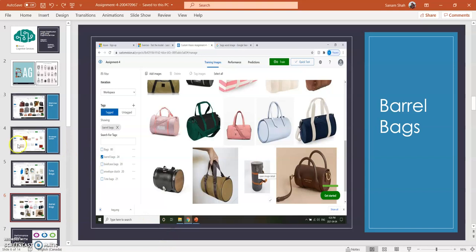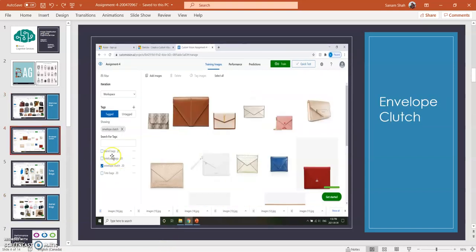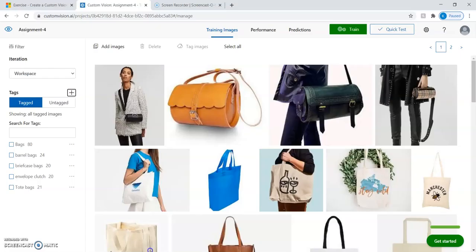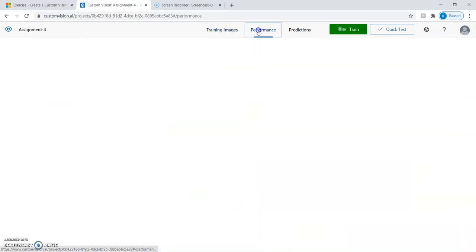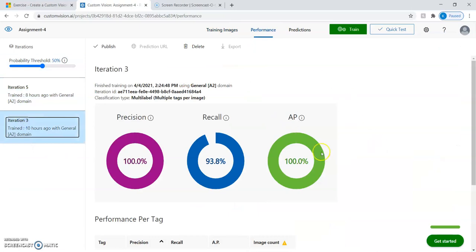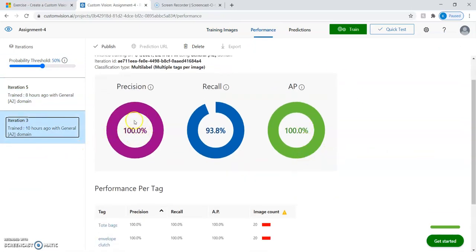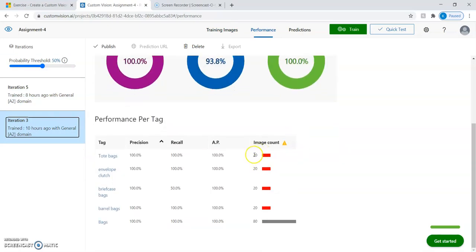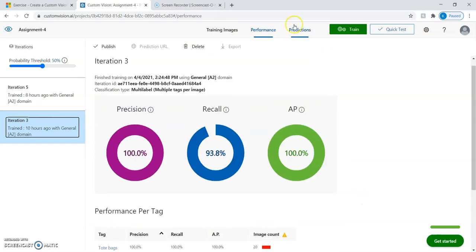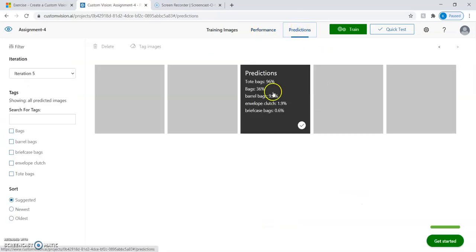So if we see here, initially I took 20 images for each and every category, and then I trained my model. If I see performance of my first iteration, that is 100% precision, 93.8% recall, and 100% accuracy, and I've selected 20 images in each and every category, so that makes 80 in my bags tag. Now let's see how I predicted my images.